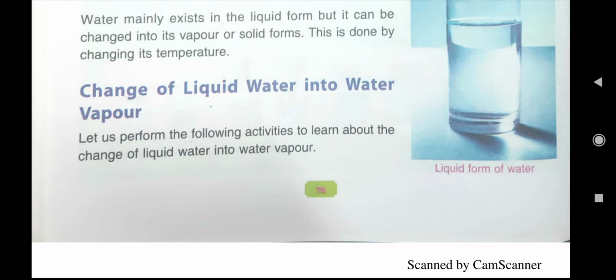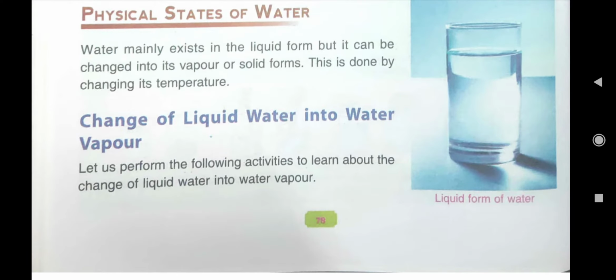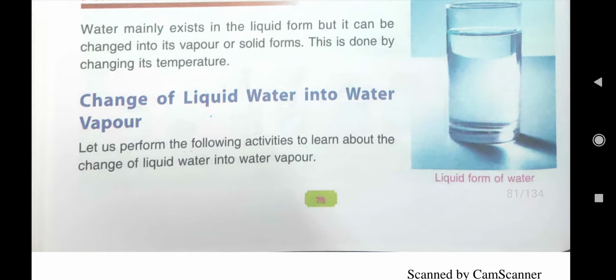And this is done by changing the temperature. If temperature is very low, below 0 degree, then water will change into solid form. And if temperature is above 100 degree, then the water will change into gaseous form.